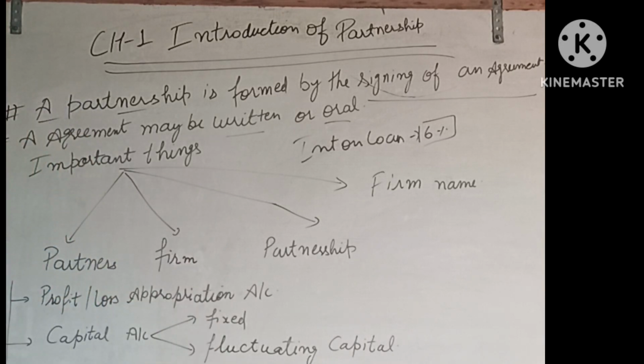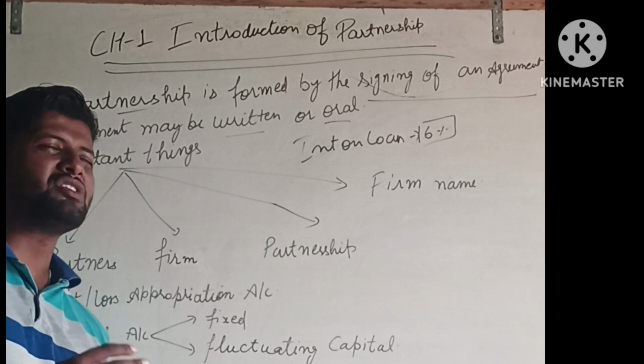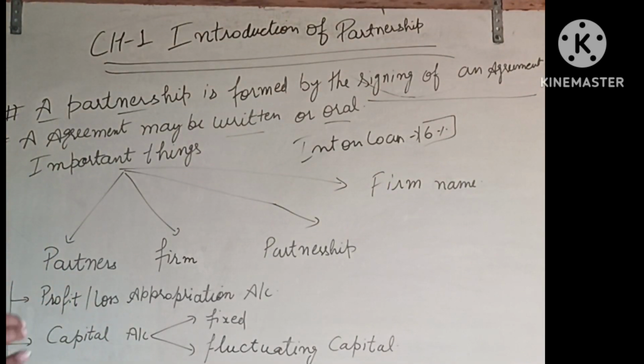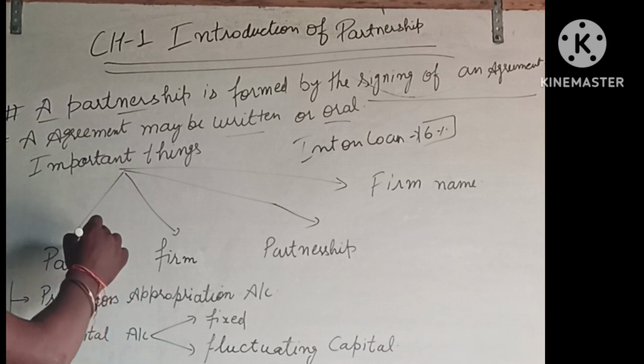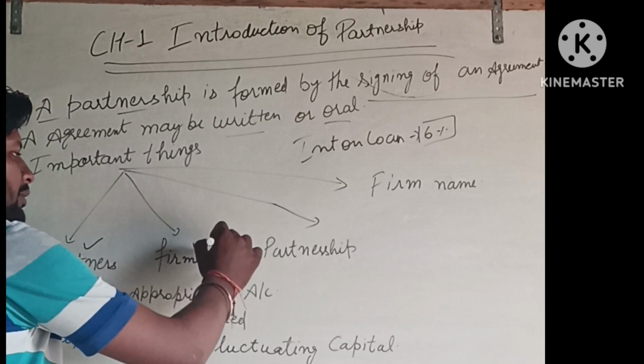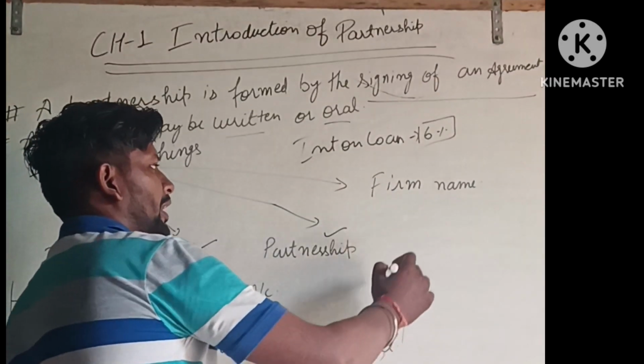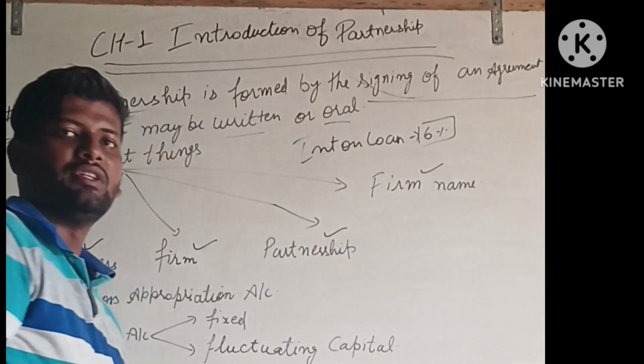When discussing partnership, you must know four important things: first is the partner, second is the firm, third is the partnership, and fourth is the firm's name.